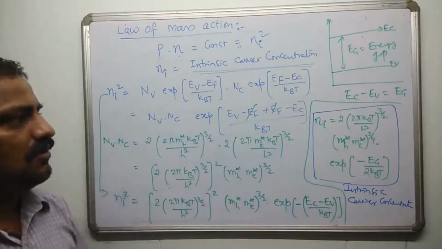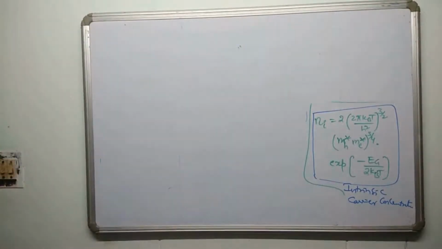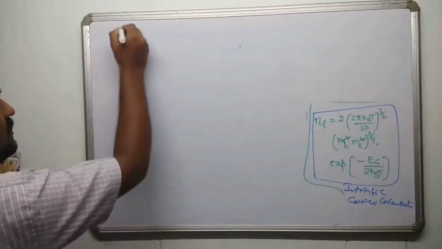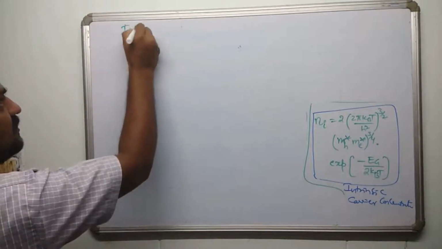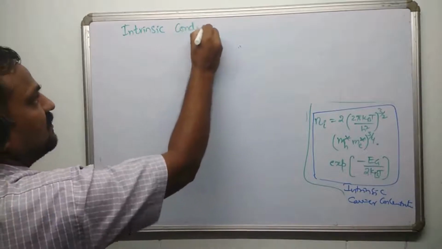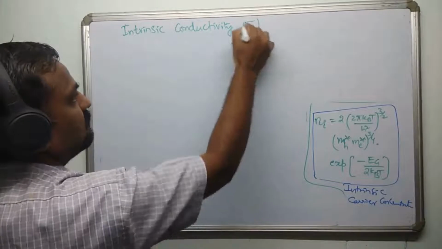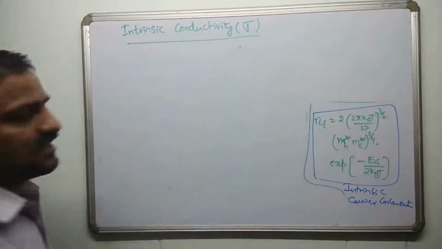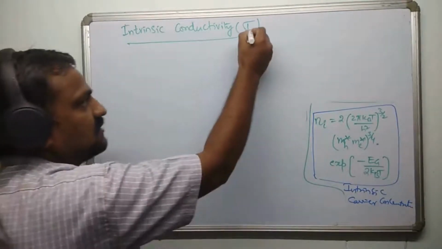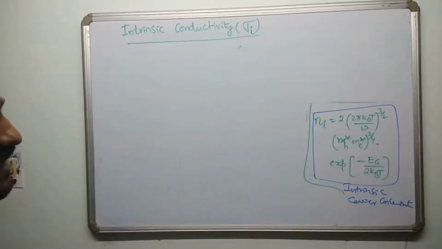Okay. Now there is one more article. Please pause the video. The next article is intrinsic conductivity. This is what you call sigma. Intrinsic conductivity is another expression. Sometimes they use the subscript i with sigma. So what is this intrinsic conductivity?